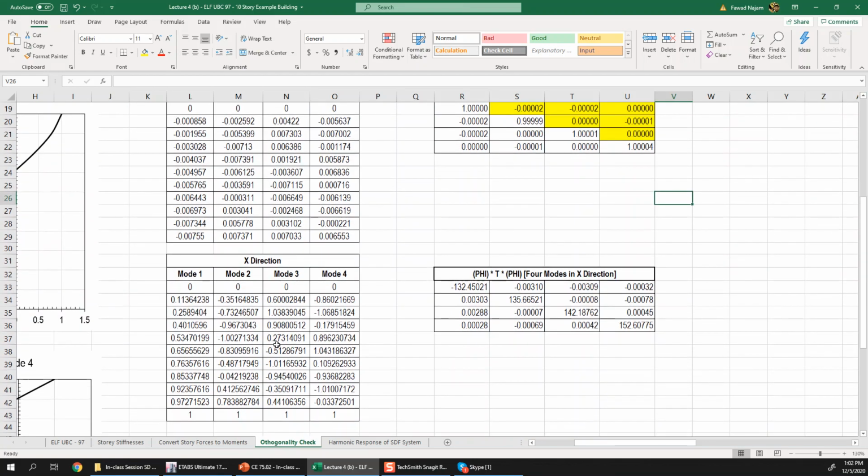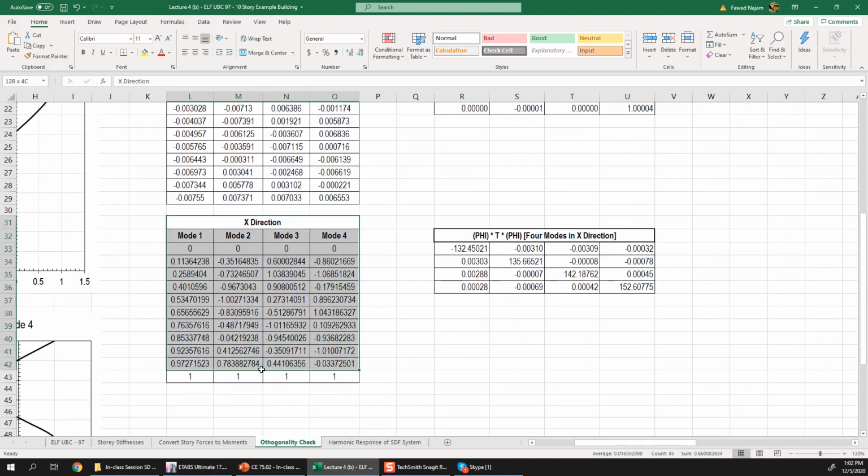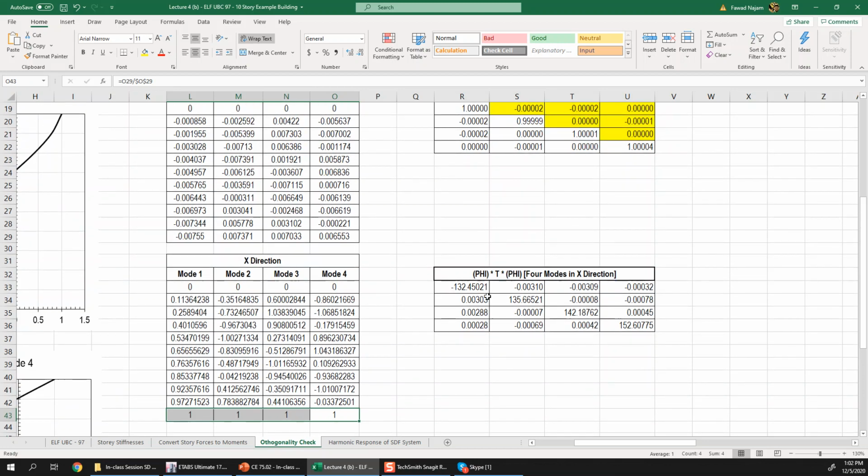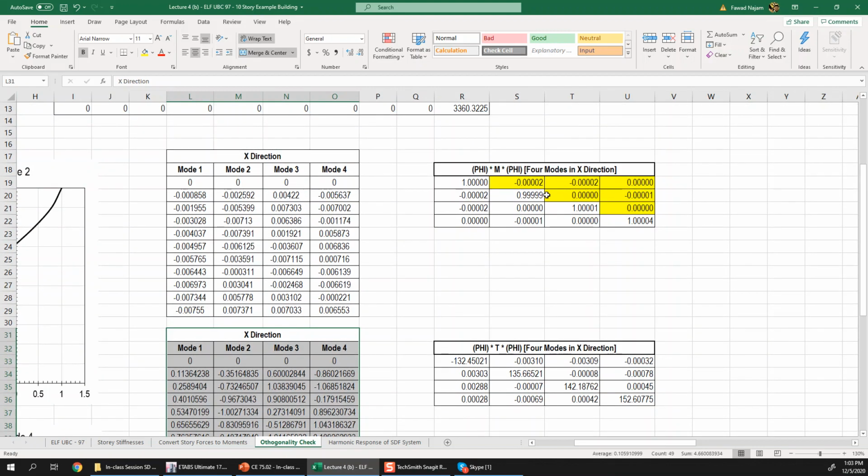If I use these modes, which I normalized in a different manner, such that the roof number is 1, then I again carry out the same multiplication, I get this answer. Again you can see that the off diagonal terms are all almost 0, only the diagonal values are non-zero. And now they are not 1 because they represent the modal masses, and the mode shapes are not normalized in that manner.